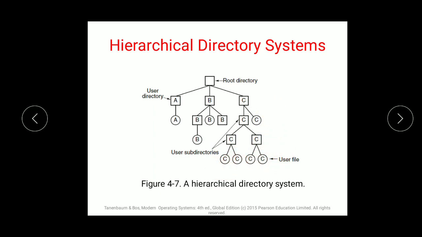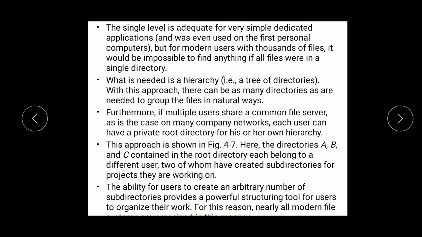So likewise, it totally depends on the user how many folders and directories they are creating, how many subfolders they are creating inside it, and then storing the files. It totally depends on the user, that is a hierarchy which is being set. The ability for users to create an arbitrary number of subdirectories, arbitrary means uncountable, provides a powerful structuring tool for users to organize their work.